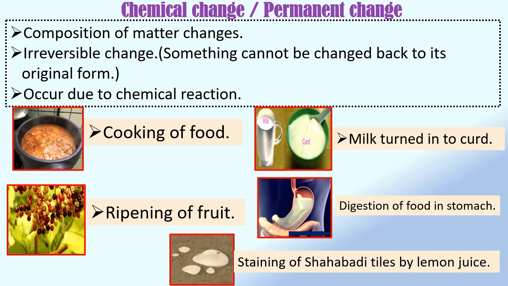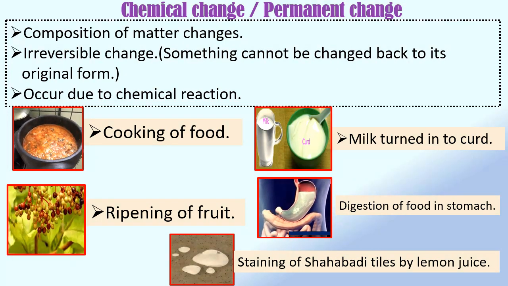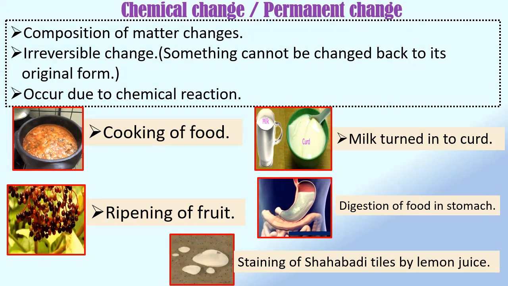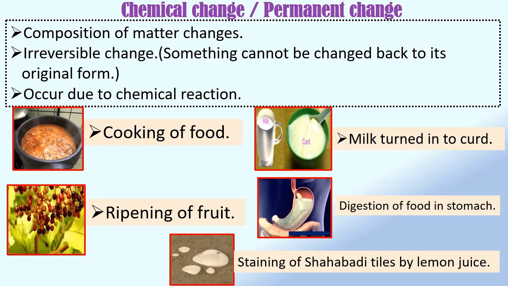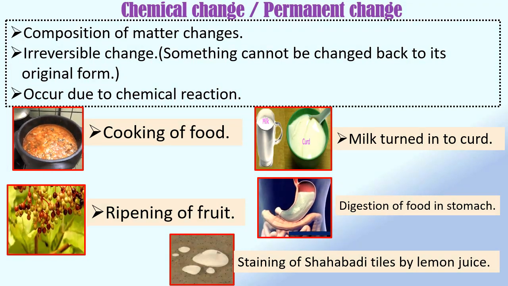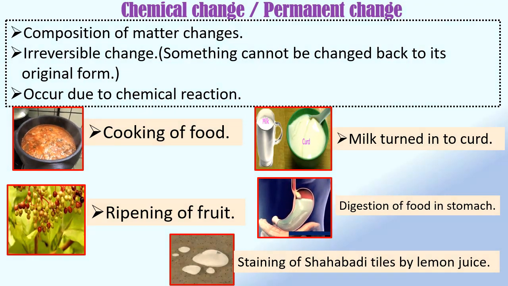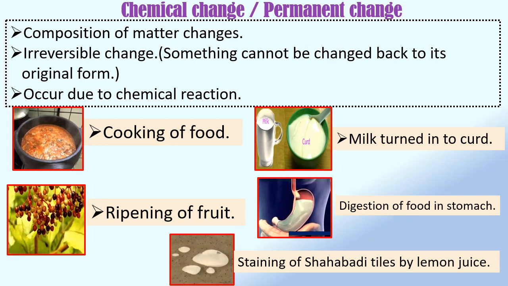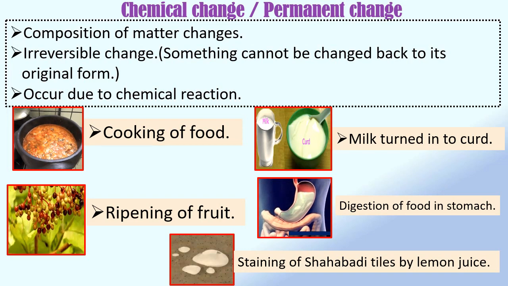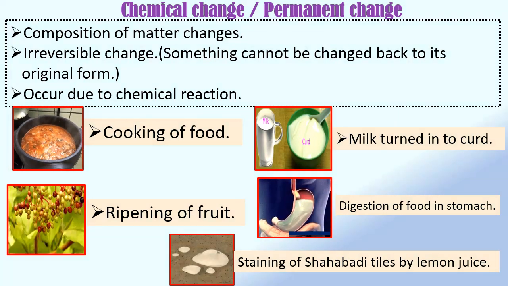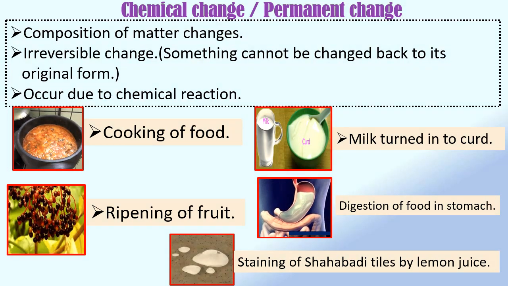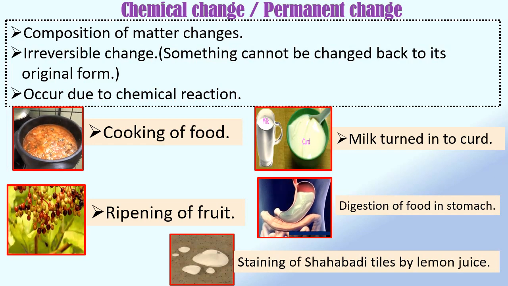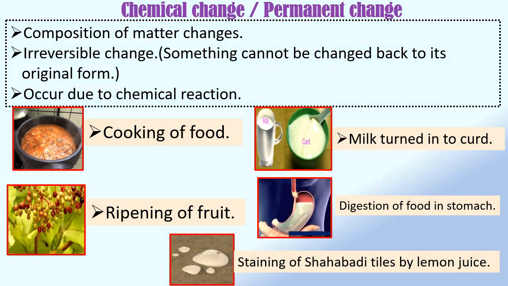It is a chemical change because in this process, lactobacillus bacteria produce lactic acid from lactose which is present in the milk, and the conversion takes place by fermentation process. Formation of curd from milk is an irreversible change because the product so obtained can't be changed to its original form. Once the milk gets changed into curd, we cannot change it back to the milk.